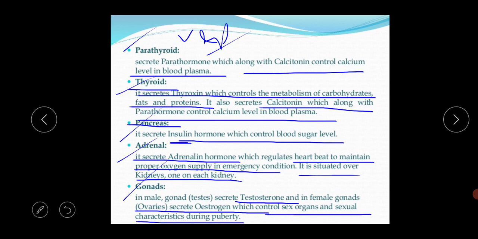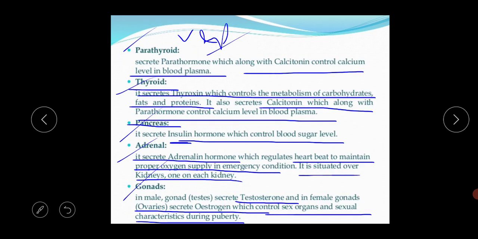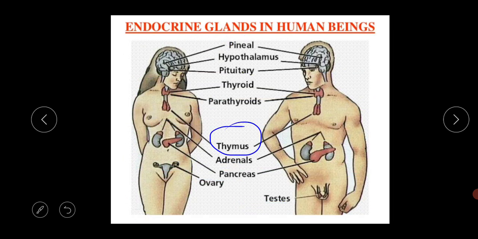So this is very important for your exam. These animal hormones especially are very important. This type of question may come, about the location of the gland, the hormone of the gland, and their function. So please go through these portions properly, otherwise it will be difficult to write the answers during the time of your exam, and difficult to understand all those things. Please go through the videos properly, and it will help you a lot for better understanding.